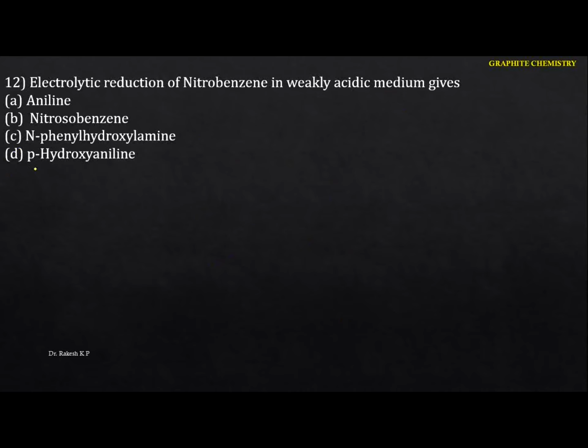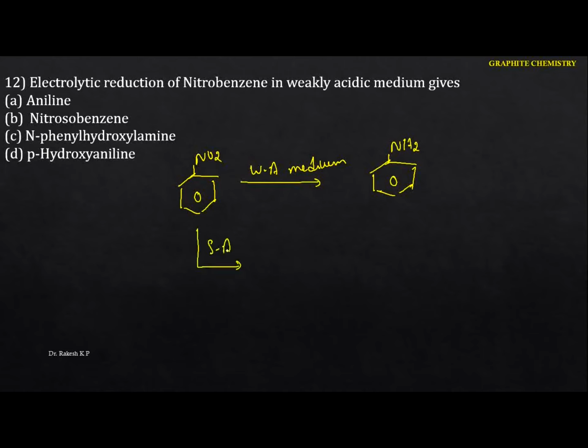Electrolytic reduction of nitrobenzene in weakly acidic medium is... This is one more important question here. Let me take this one here. When you take nitrobenzene, what they have given is the weakly acidic medium. Here the product you are going to get is the aniline if we are talking about the weakly acidic medium. Suppose you take a strongly acidic medium, here the product will be different.